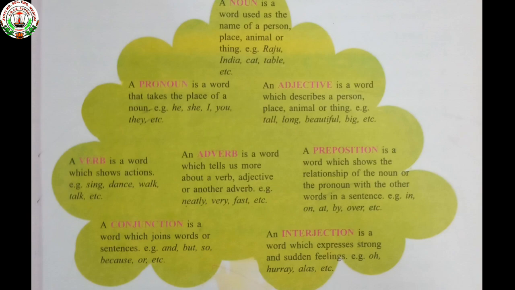In the previous class, we already discussed noun, pronoun, adjective, and verb. So, today I am giving a quick revision of these.